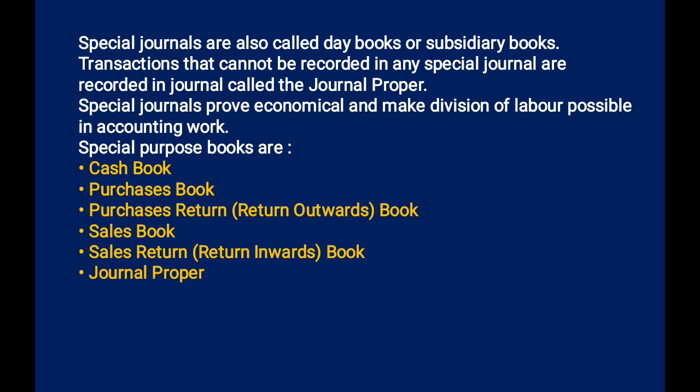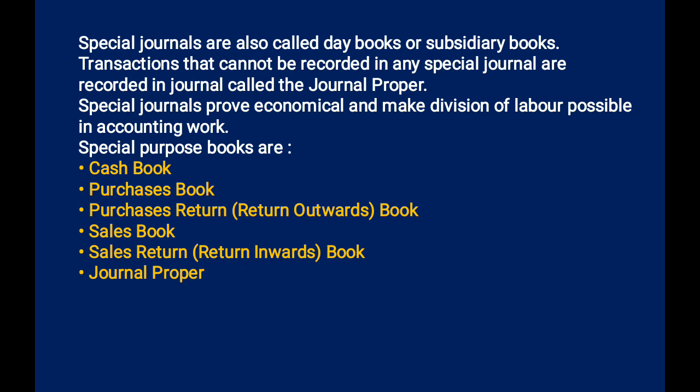Big organizations can divide their work: they can assign one employee to record all the purchase related transactions, all sales related transactions can be recorded by another person, and cash related transactions can be recorded by another person. If they divide their entire work, it becomes very easy, and that employee can be very efficient in recording the same nature of transactions.